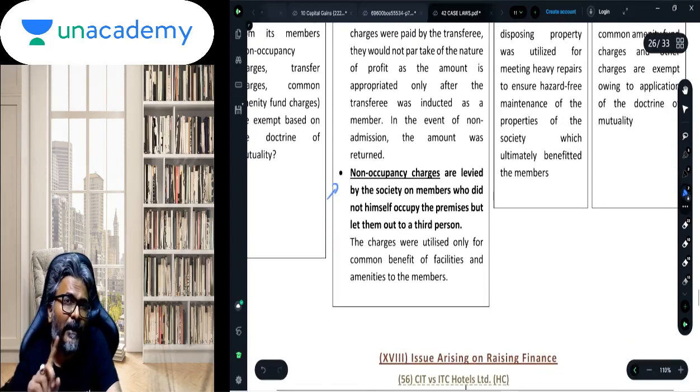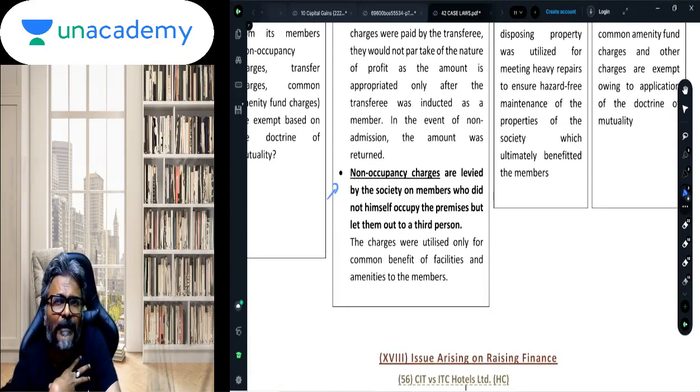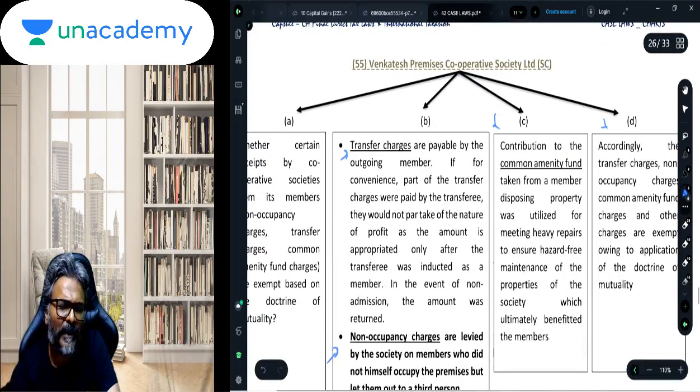Non-occupancy charges apply when the owner does not reside in that house property and the house property has been given to a third party on rent. Whenever a house property is given to a third party on rent, the society will charge a non-occupancy charge from such members. That is because you are earning a rent, so at least give some share of your rent to the society, so that the society can use that rent for the benefit of members at large. And therefore these non-occupancy charges, if collected by the society, will also not be considered as an income, because the concept of mutuality will also apply over here.